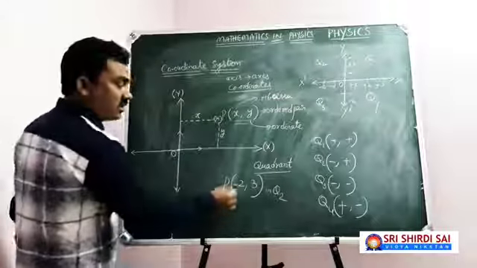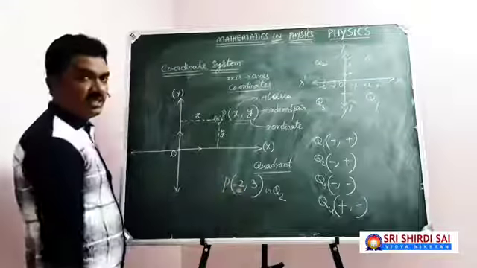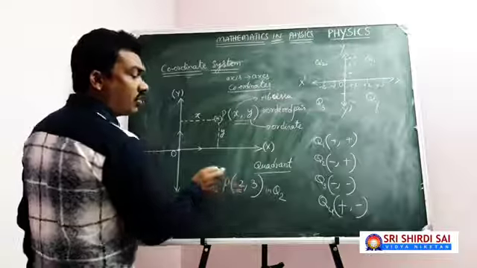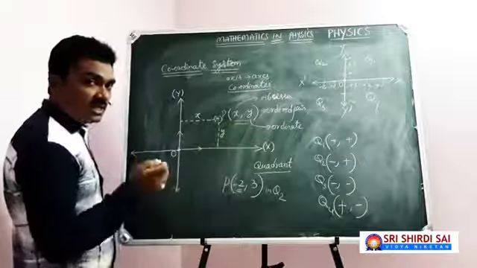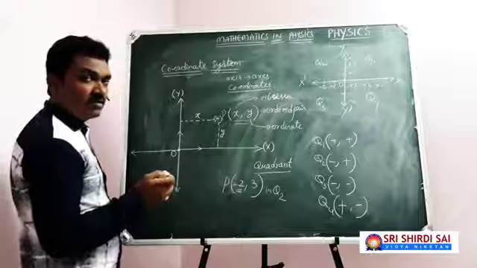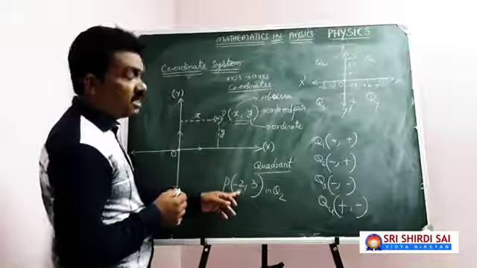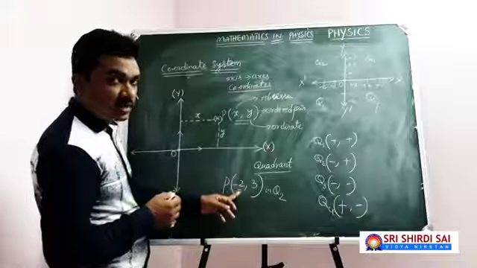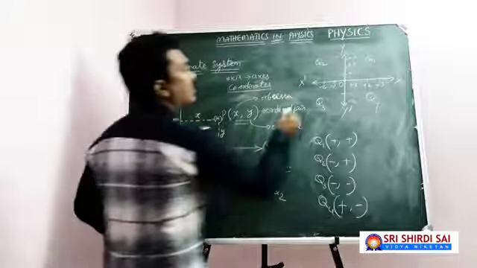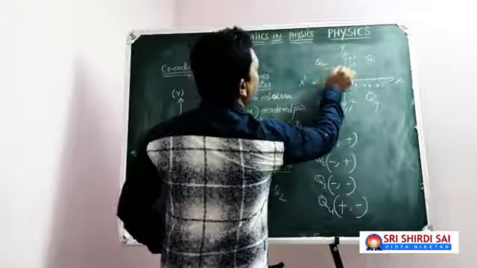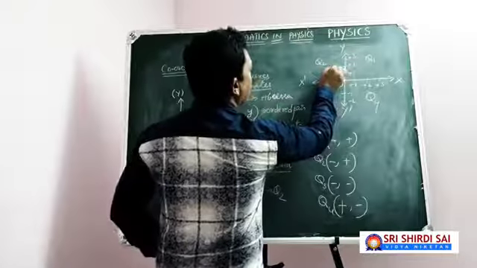Where exactly? The x coordinate represents the horizontal distance from the y-axis. As it is minus, you have to go to the left.